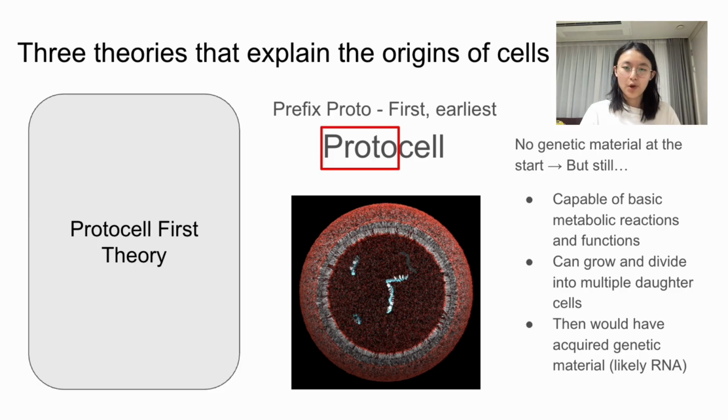It is assumed that the protocell at the start of its inception would not have contained any genetic material, but still it would have been capable of basic metabolic reactions and functions, and it would have also grown and divided into multiple daughter cells. It is assumed that only after it gained all of these abilities would it have been able to acquire genetic material, which is likely assumed to be RNA.